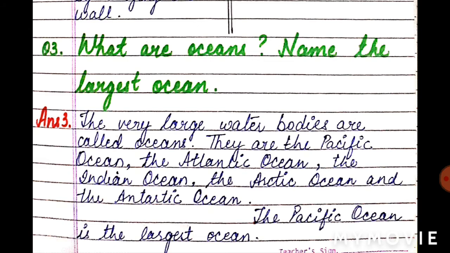Now the next part is, what are oceans? Name the largest ocean. So the answer is, the very large water bodies are called oceans, and there are 5 oceans. They are the Pacific Ocean, the Atlantic Ocean, the Indian Ocean, the Arctic Ocean and the Antarctic Ocean. And which is the largest one? The Pacific Ocean is the largest ocean.